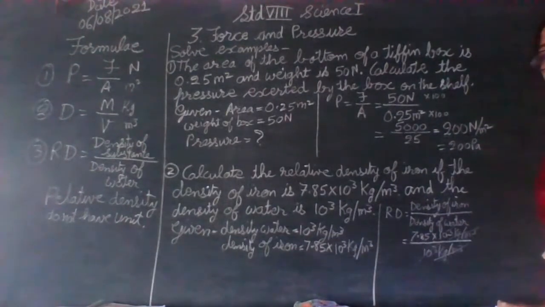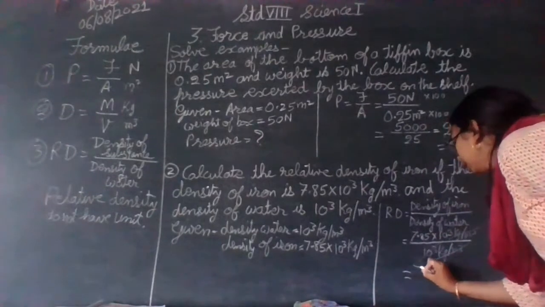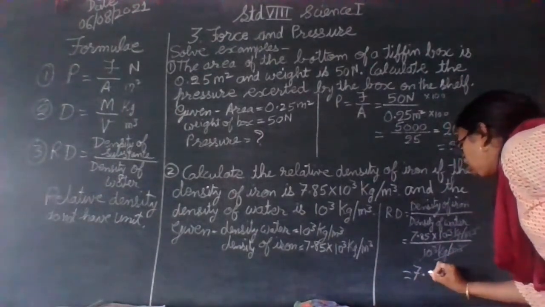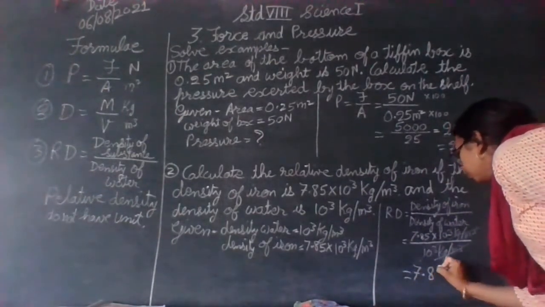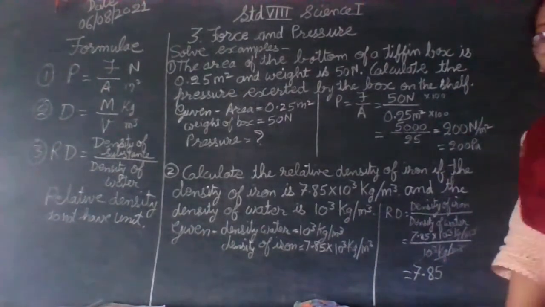Okay. By division, they are getting cut. And the answer that you will be getting is 7.85. So relative density will never have a unit that should be written after it. If you write it, you will get it wrong.